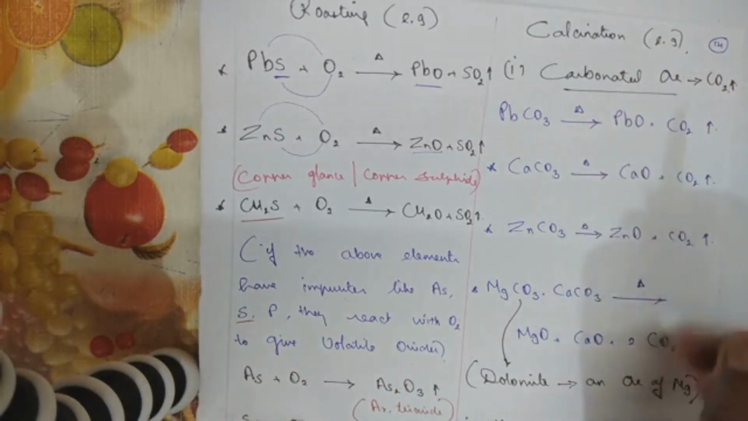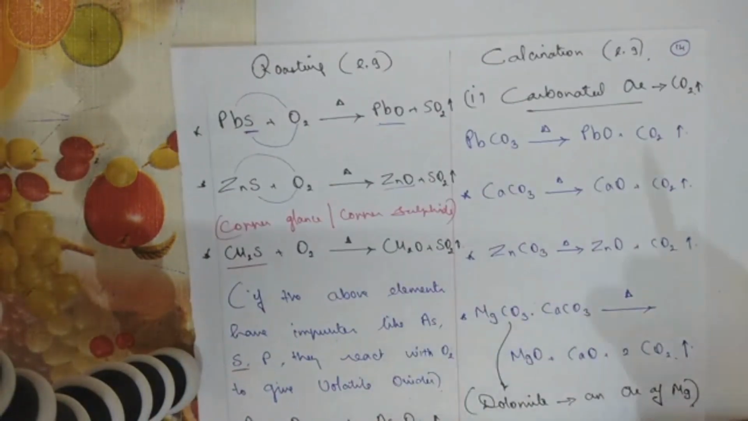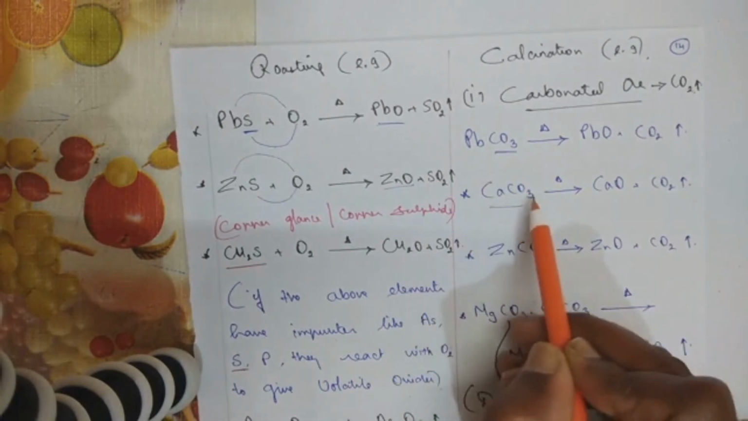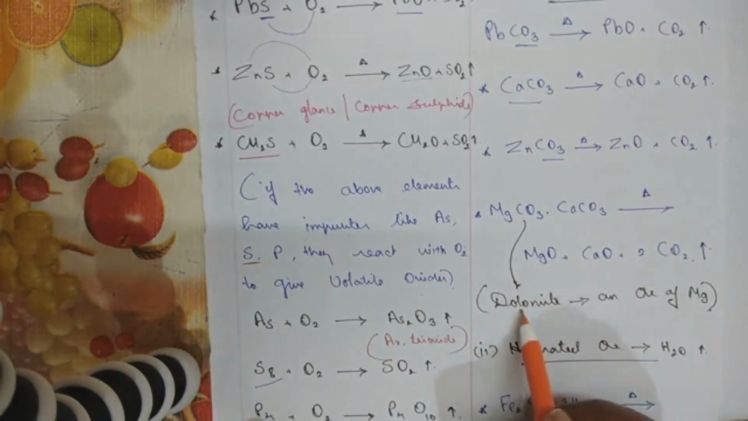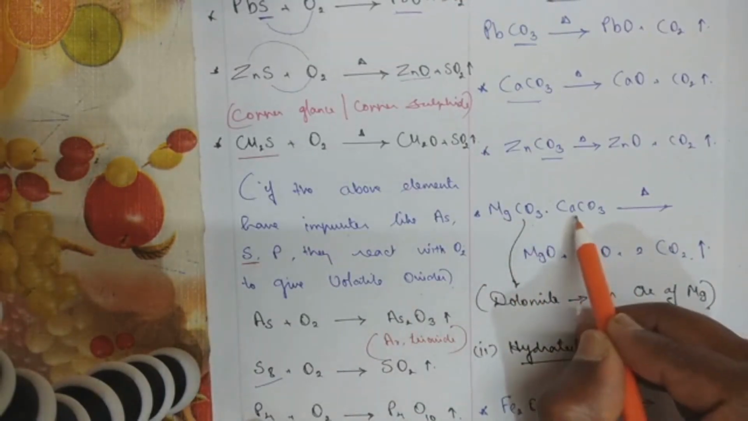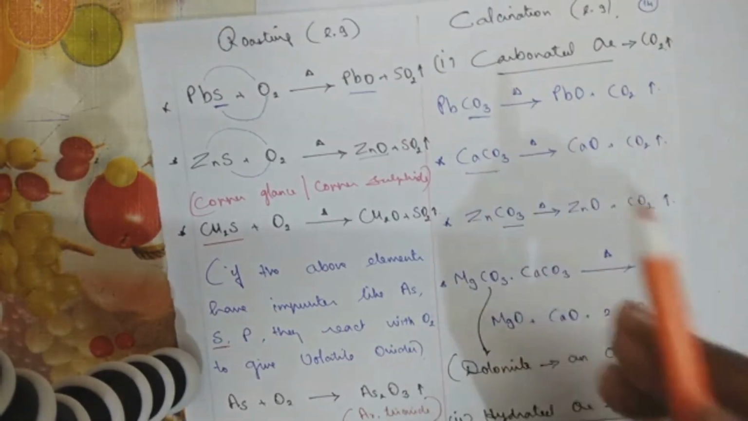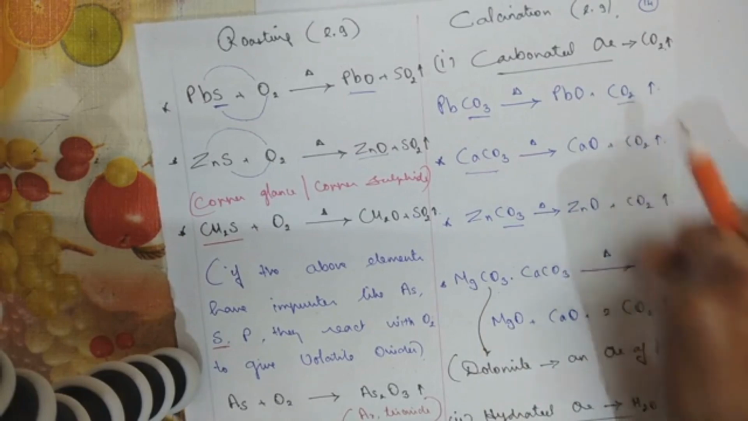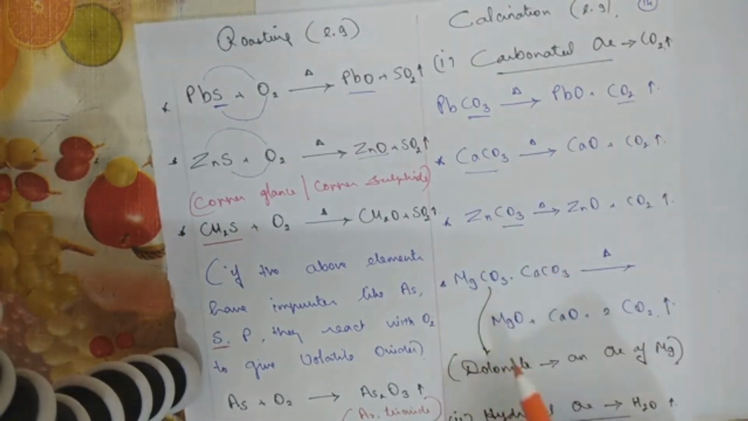Calcination method is suitable for carbonated ore and hydrated ore. Now how do you distinguish carbonated ore? Lead carbonate, CO3, calcium carbonate, CO3, zinc carbonate, CO3, dolomite, that's MgCO3, CaCO3. So if carbonate is present, you can close your eyes and write down that one of the byproducts will be carbon dioxide gas, CO2. So the leftover combines together as lead oxide.